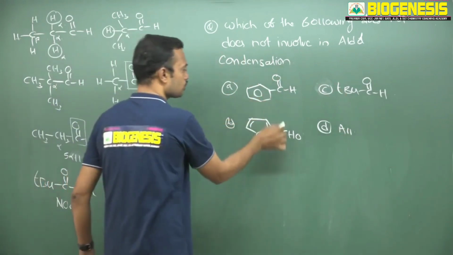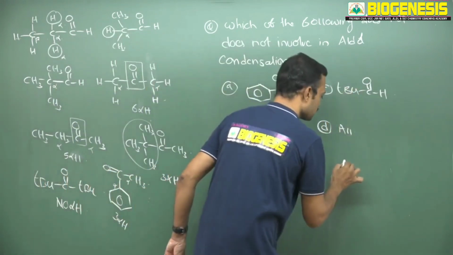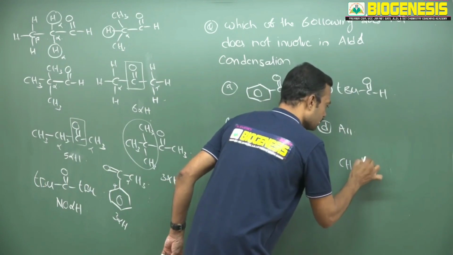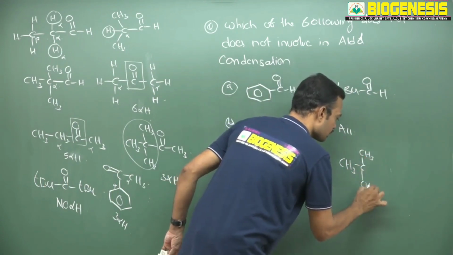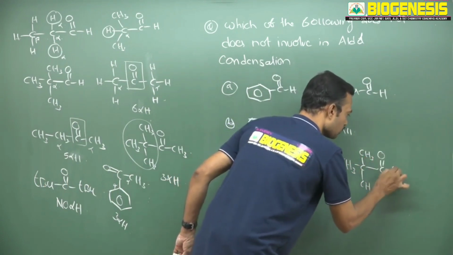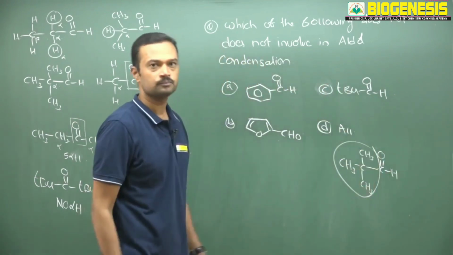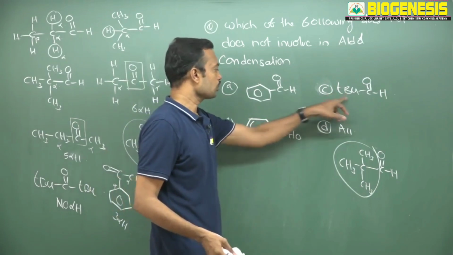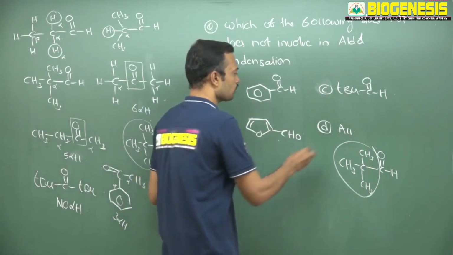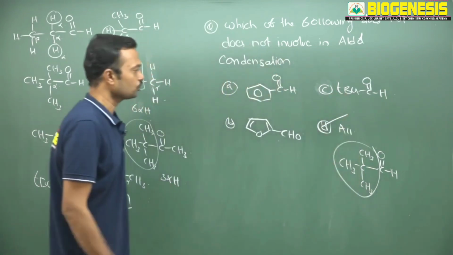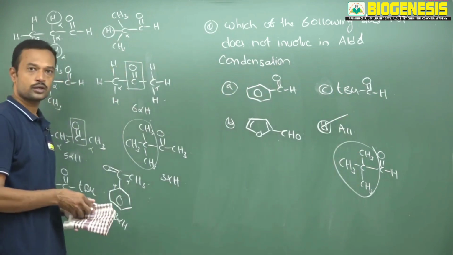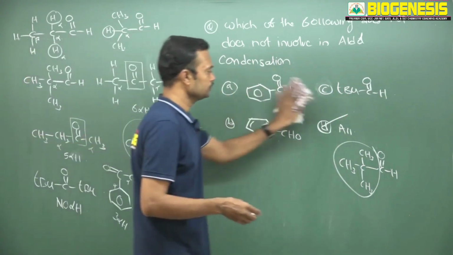Here no alpha hydrogen, no alpha hydrogen. TBU is nothing but this skeleton. This is called tertiary butyl. This is C double bond OH. This total part is called TBU. So this molecule never involved in it. This is not involved. It is also not involved. It is also not involved in this. So finally your answer is this. So all molecules are not involved in aldol type of condensation.